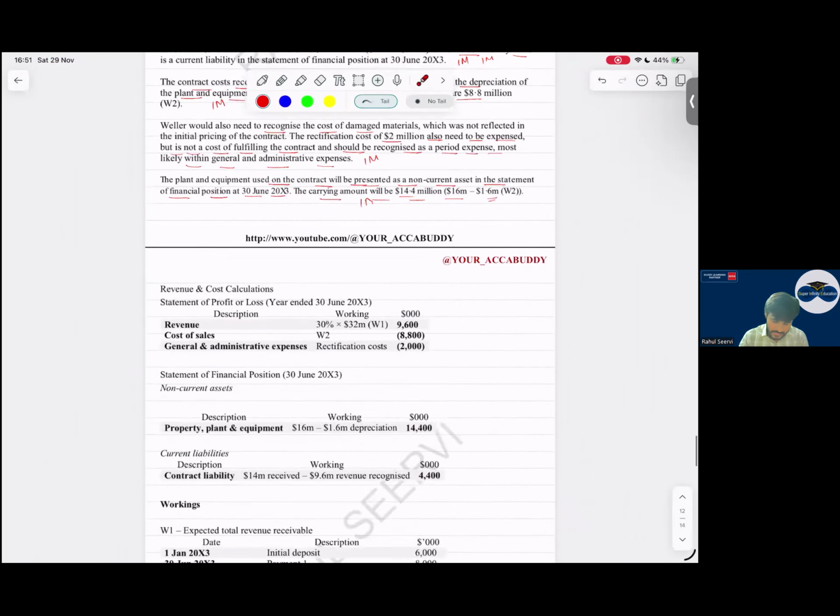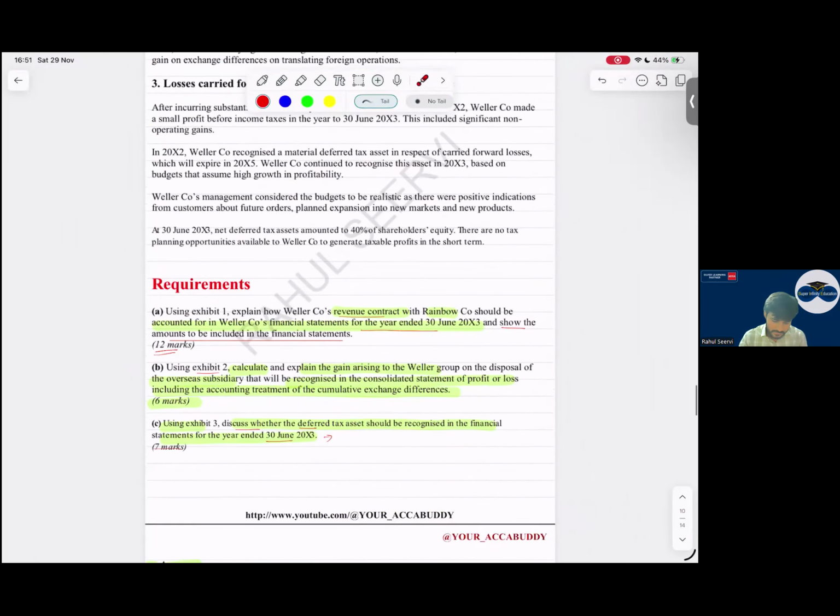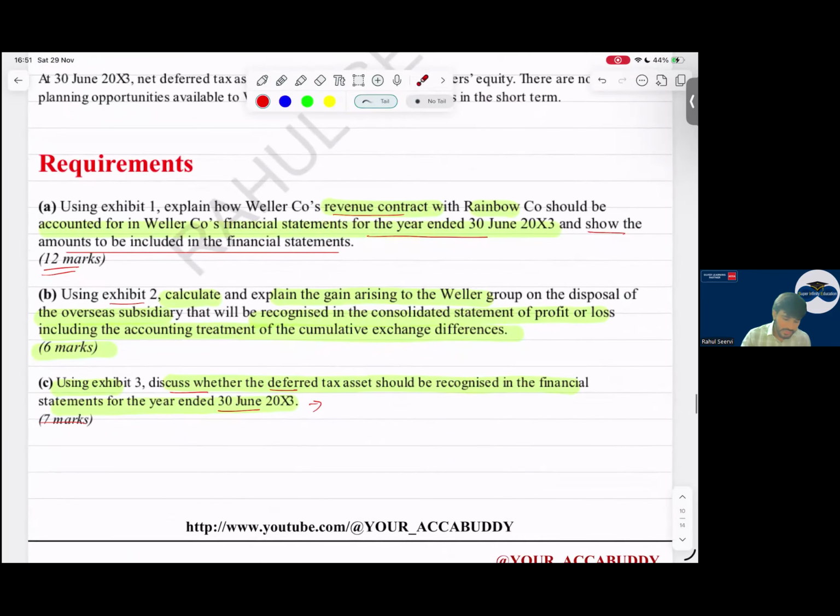Now, moving to the next requirement. The next requirement is what? Using Exhibit 2, calculate and explain the gain arising to W Group on the disposal of the overseas subsidiary. They are disposing of an overseas subsidiary that will be recognized in the consolidated statement of profit and loss, including the accounting treatment of the cumulative exchange difference. So we have to calculate the gain or loss, as well as we have to mention how we will treat this cumulative exchange gain. Exchange differences, which is that?